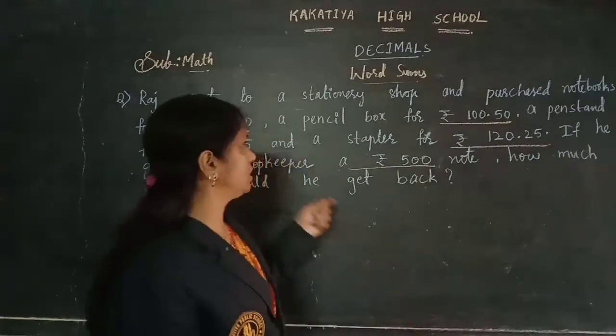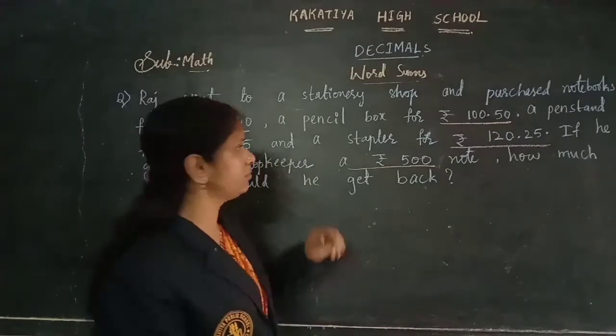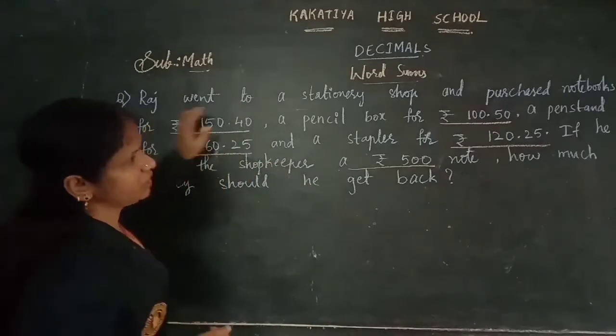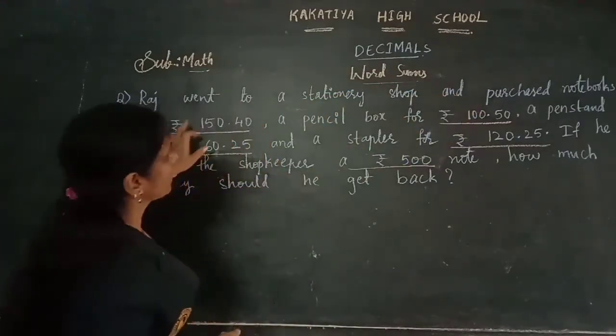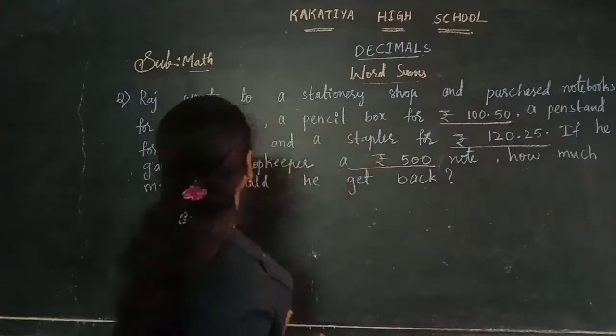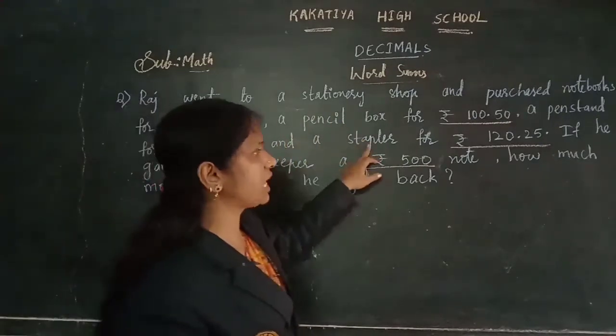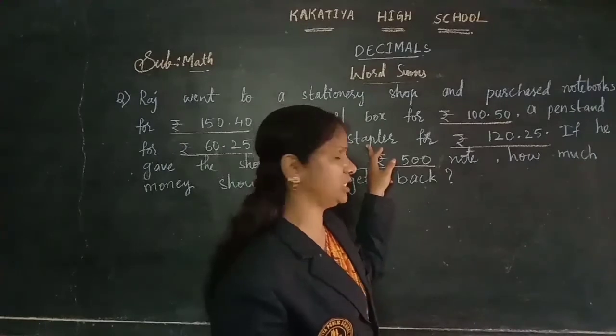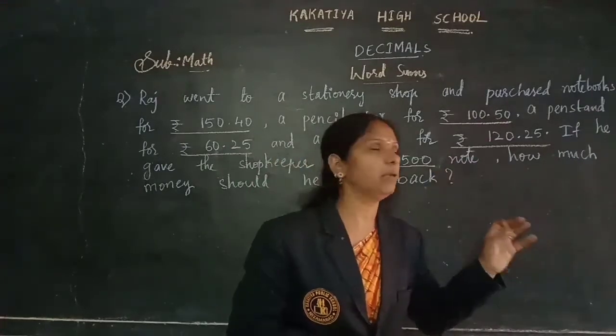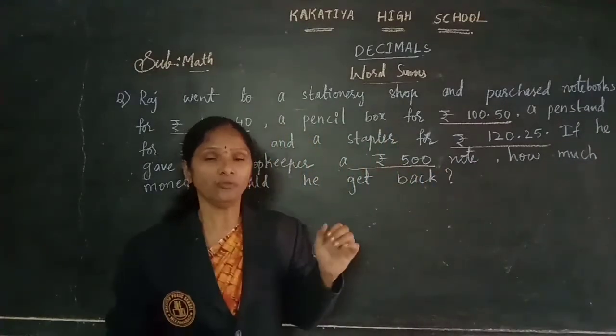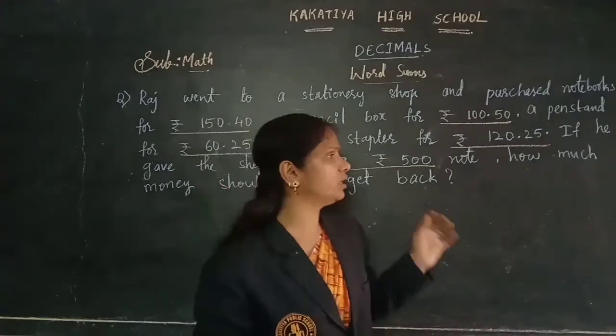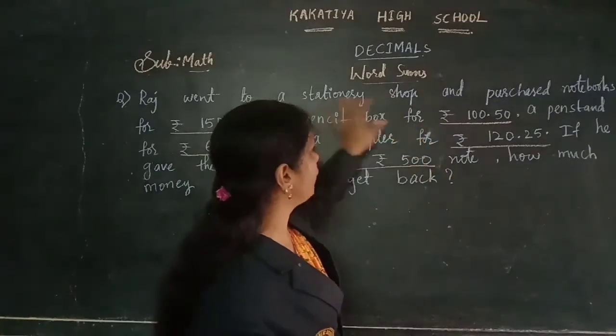Okay, now you see, children, he purchased items from the stationery here, which are notebooks and pencil box and pen stand, and also stapler. Four things he purchased, and for that he paid 500 rupees. First, what we need to do here? So this amount we need to see.